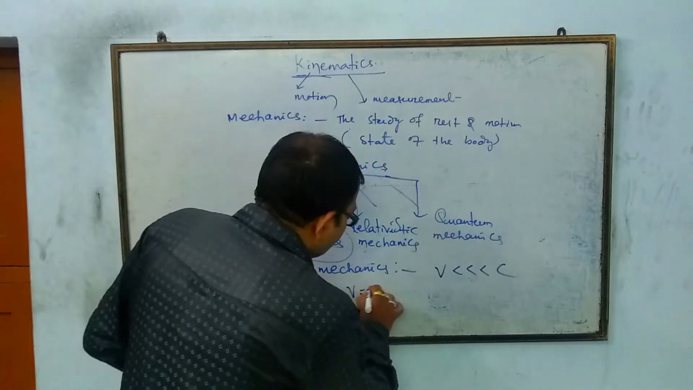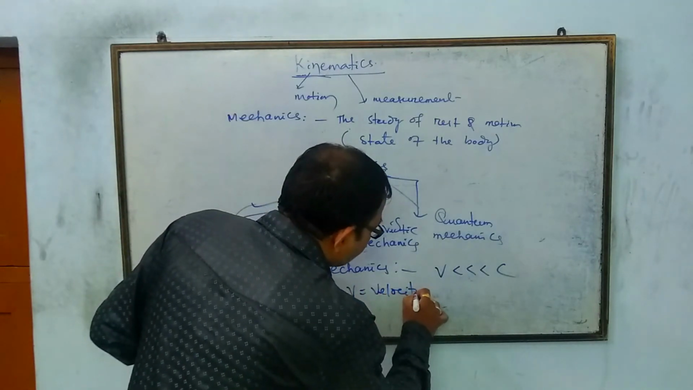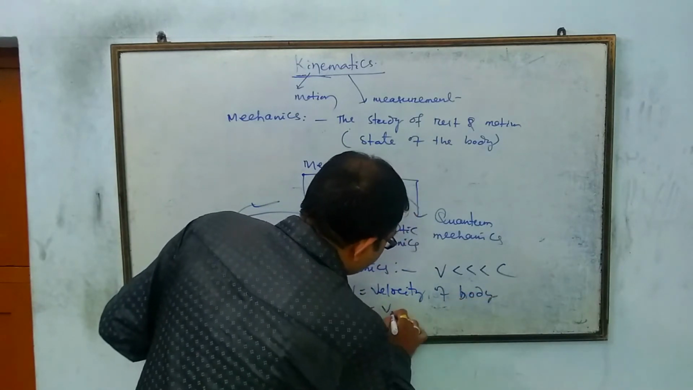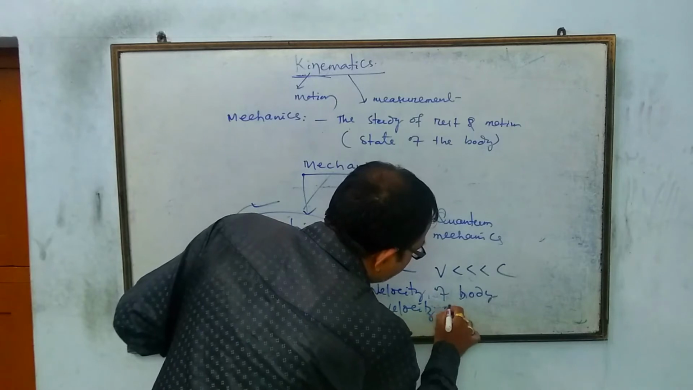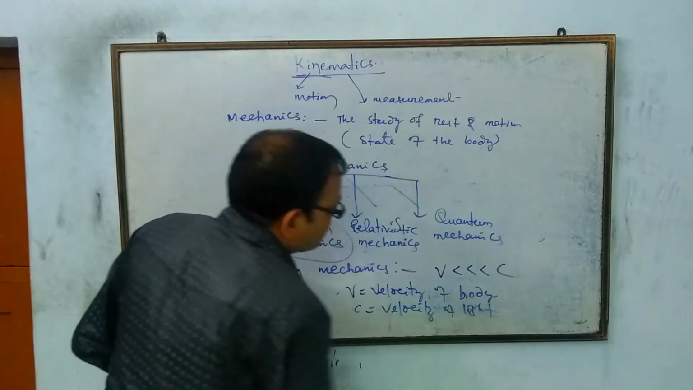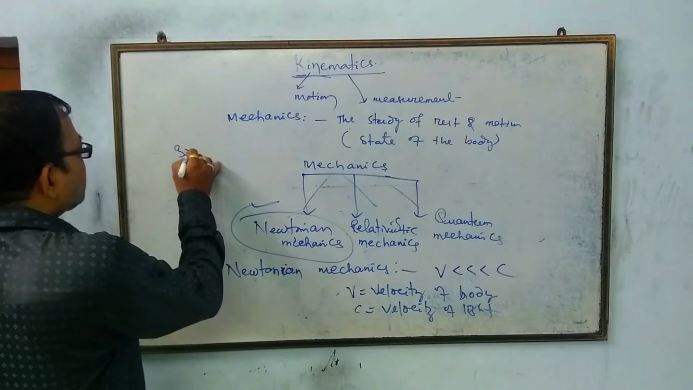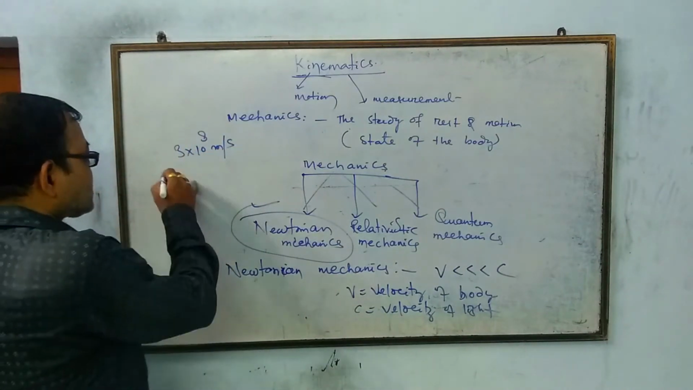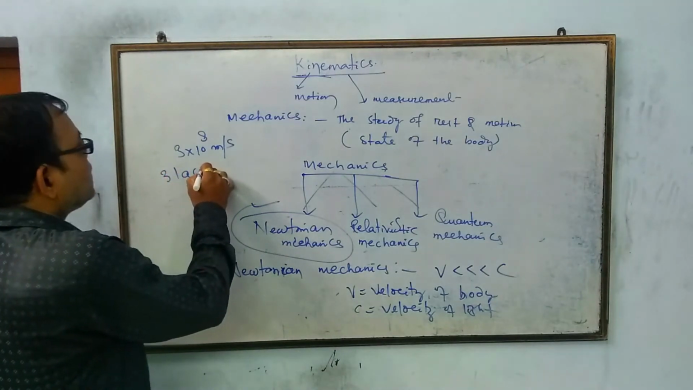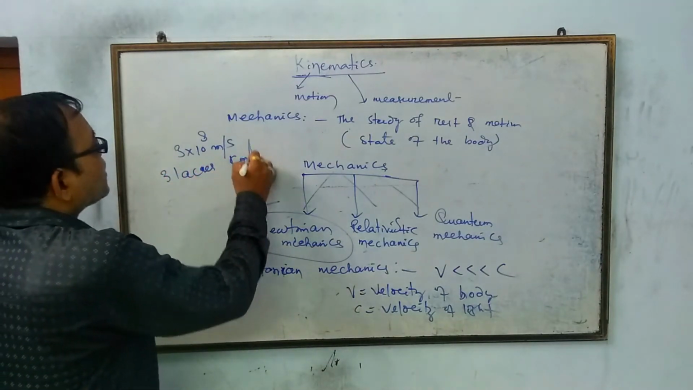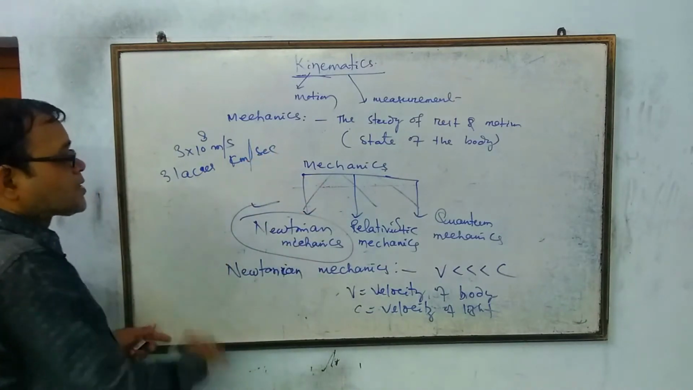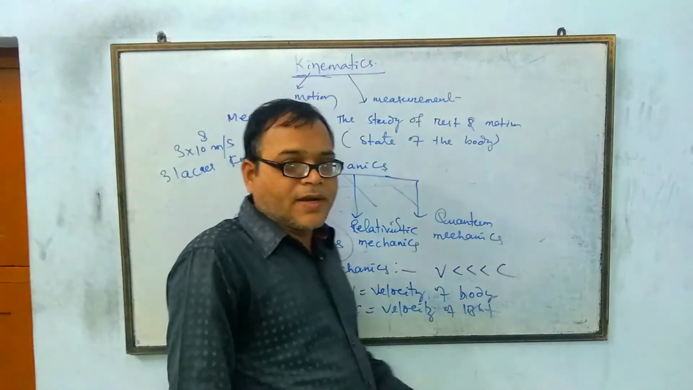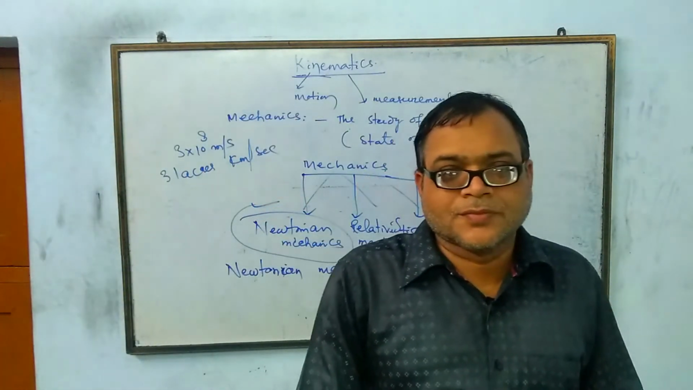Here v is the velocity or speed of the body, and c is the velocity of light. We know the velocity of light is 3 into 10 to the power of 8 meter per second, about 3 lakh kilometer per second. Nobody can move with the velocity of light except light.